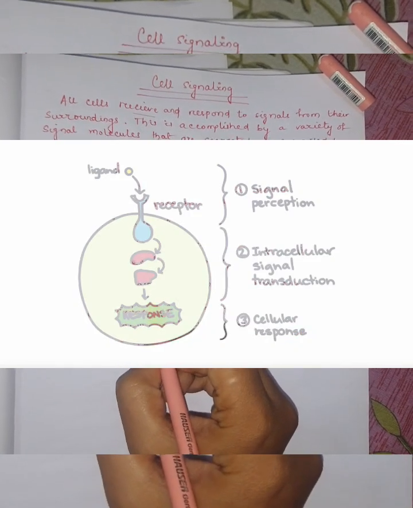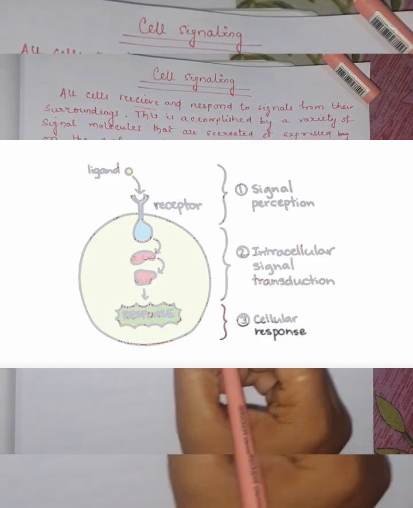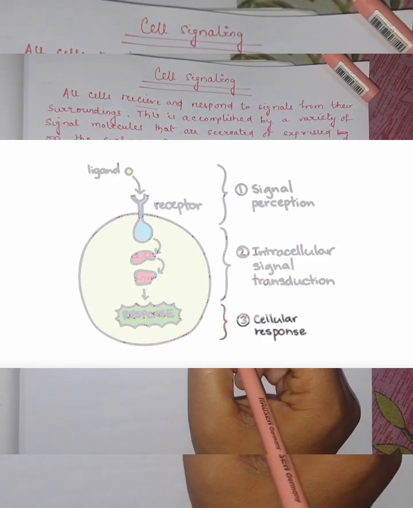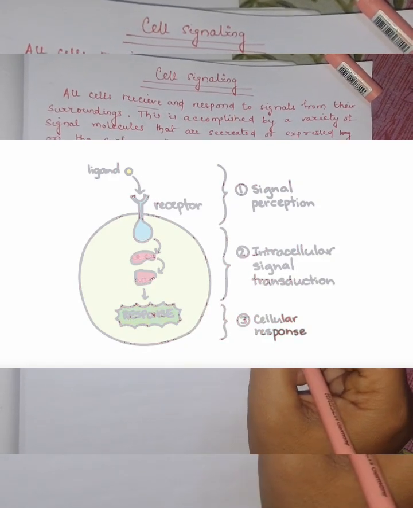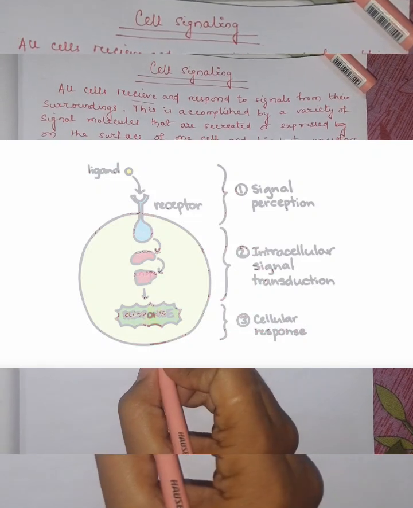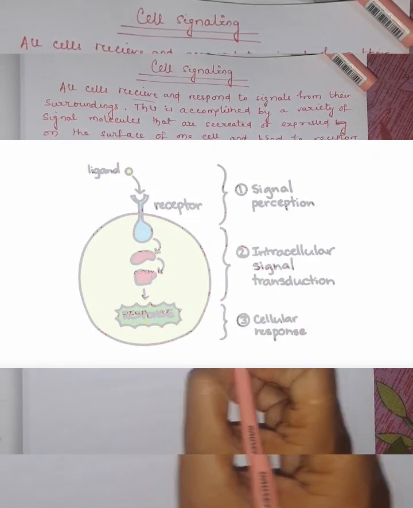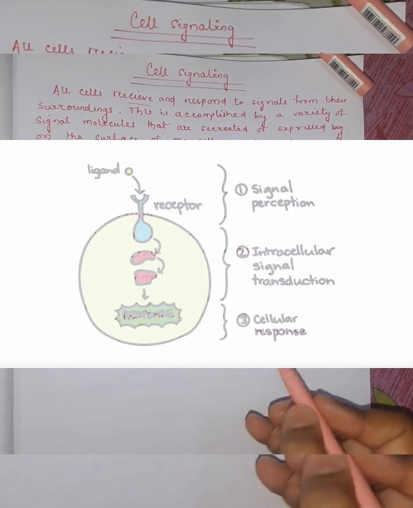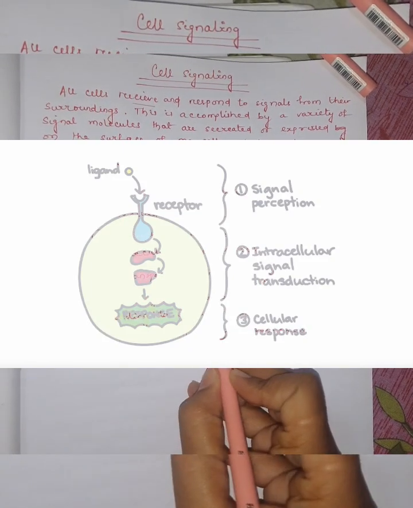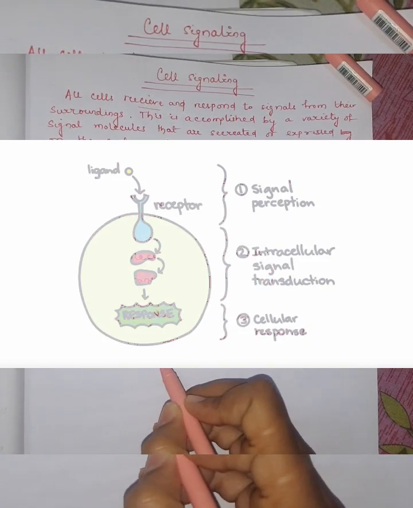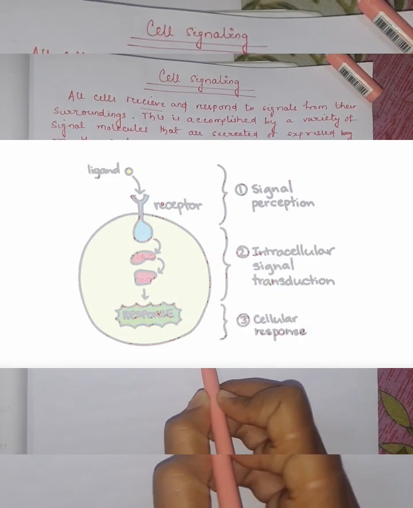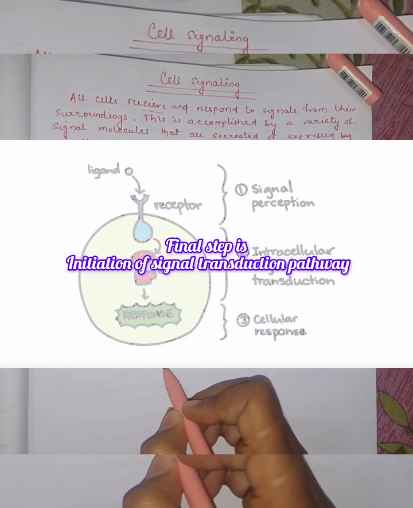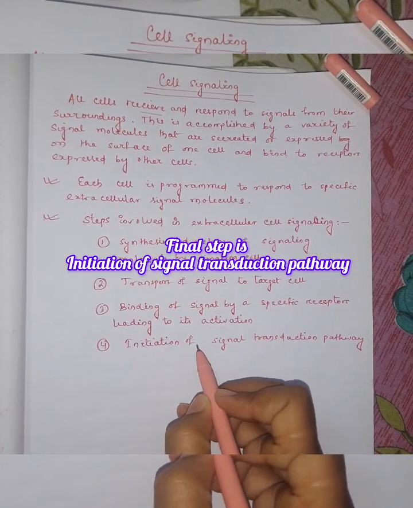Next, the second step is transportation of this signal molecule to the target cell. Next, binding of the signal by a specific receptor present on another cell, which leads to the activation, initiation of the signal transduction pathway. The final step is the initiation.